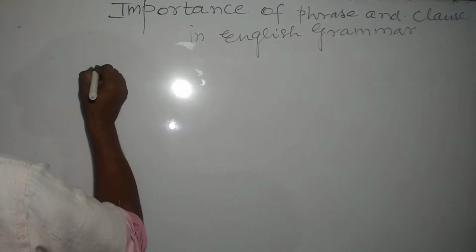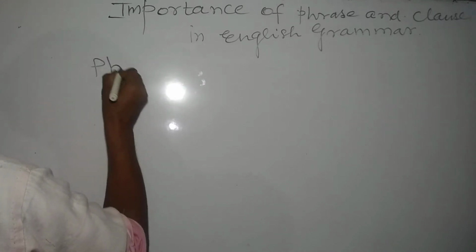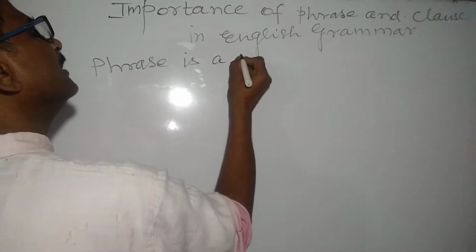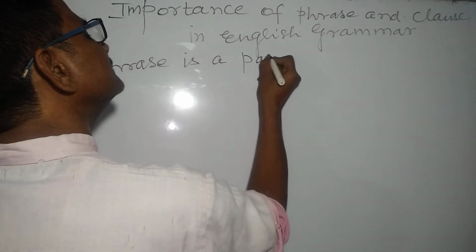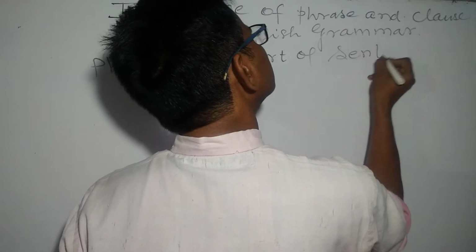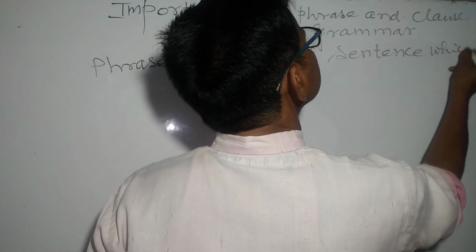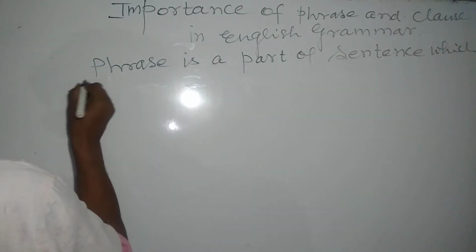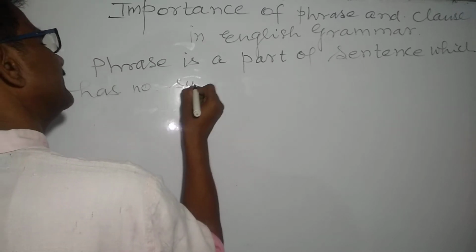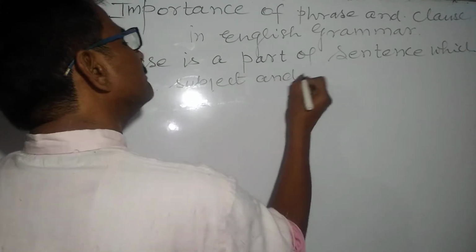What is a phrase? A phrase is a part of a sentence which has no subject and predicate. Subject and predicate.